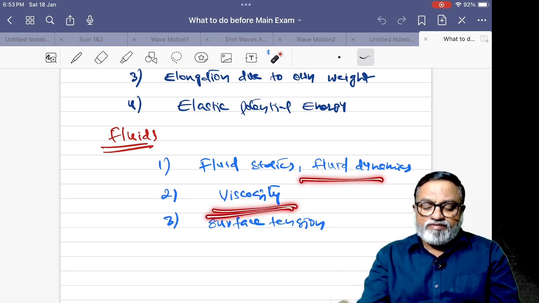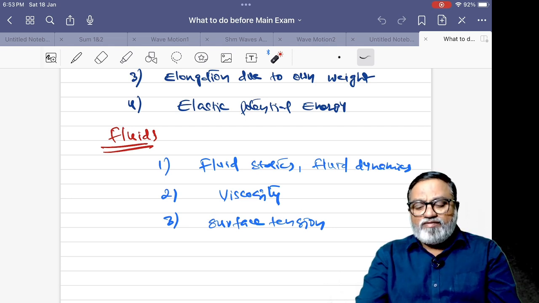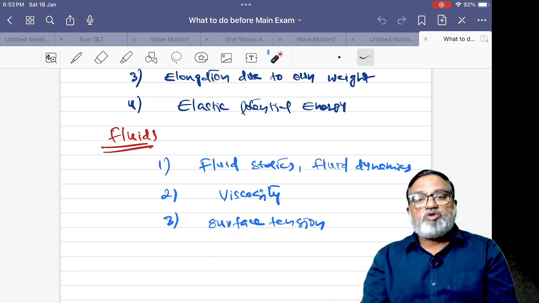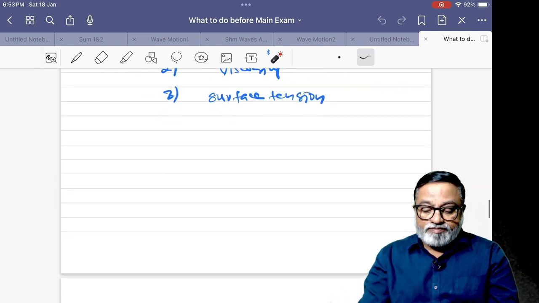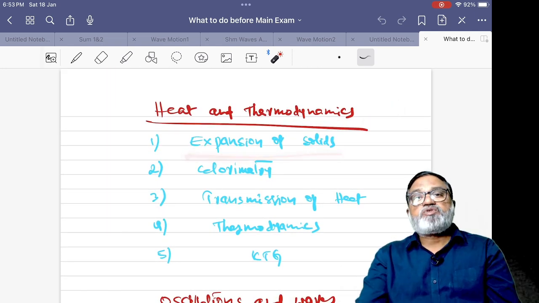And the viscosity is very, very important. Only three formulas are there: Newton's formula, terminal velocity, and this is viscosity, and surface tension, also very, very important from fluids. Next one, heat and thermodynamics, expansion of solids.